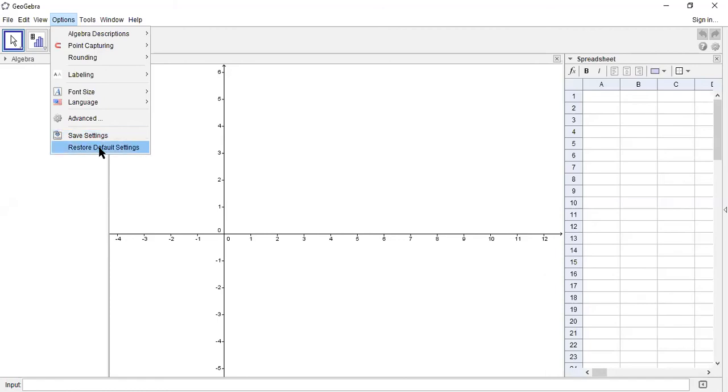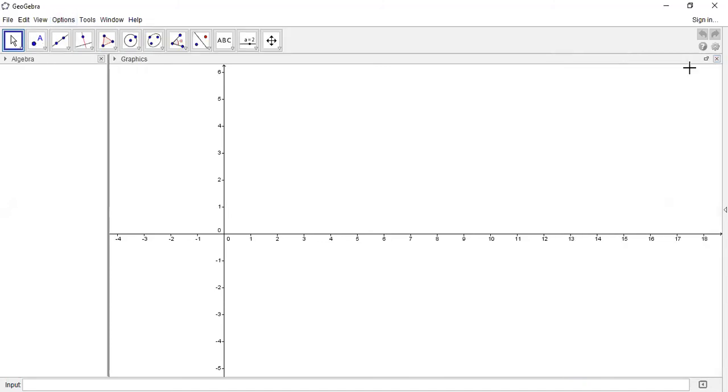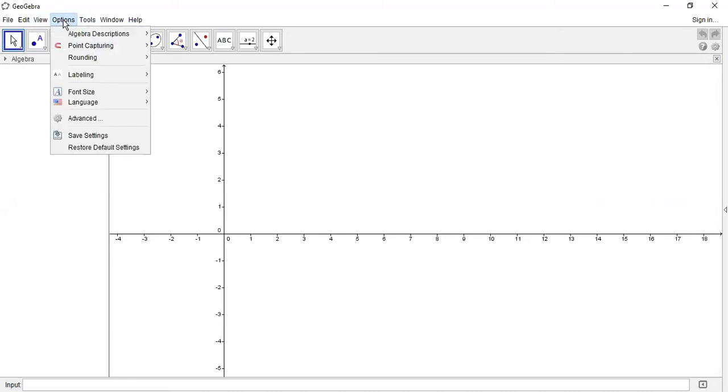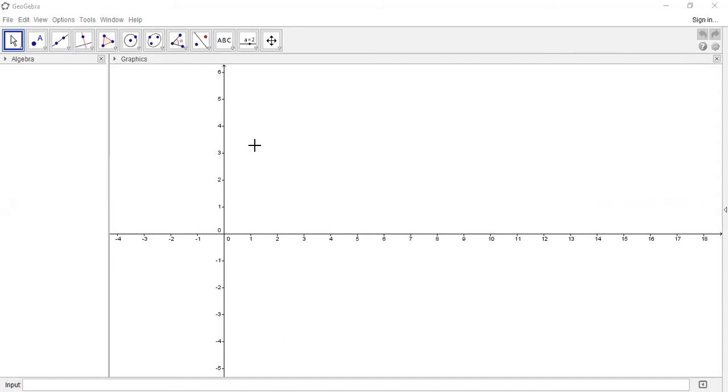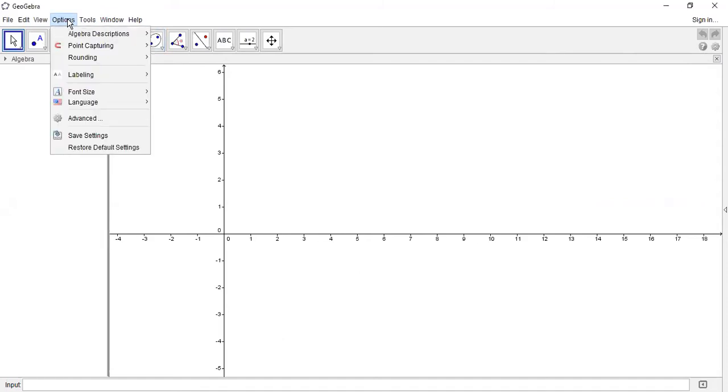Whatever the default settings are, the default setting is nothing but what is there once the software is installed. As previously the software developer has said, whatever conditions are given there will be the default. That means in Word, suppose you open a font, the font size is already set to 10, so no one can change it there. That is called a default setting. The default setting of all the contents of the whole GeoGebra can be restored from here.